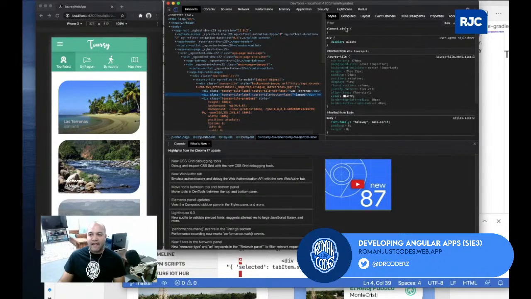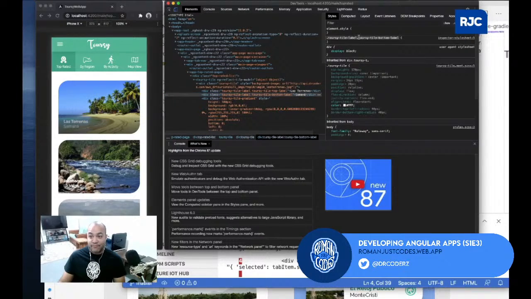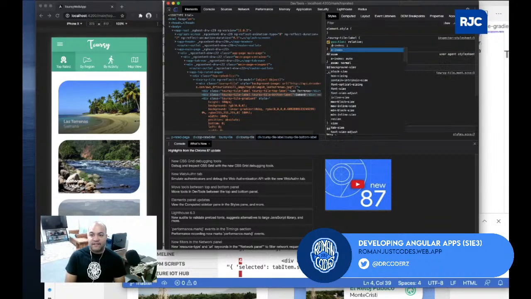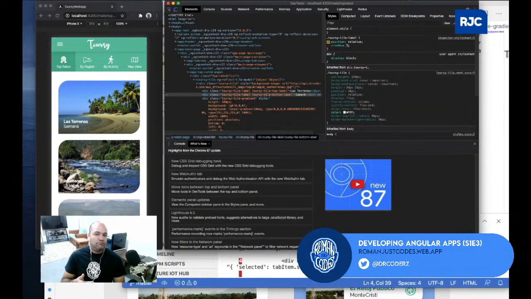I can just grab the Toursy tile label, and just say position relative, and then z-index 1, to bring it above that. And then you see now the gradient places itself behind, the text still remains the same, but I'm applying that cool style where there's a gradient in front of the image, still part of that container, but it doesn't affect the content in there because it's position absolute.